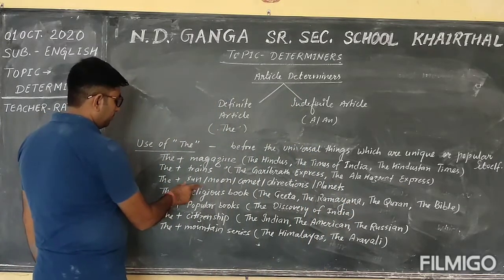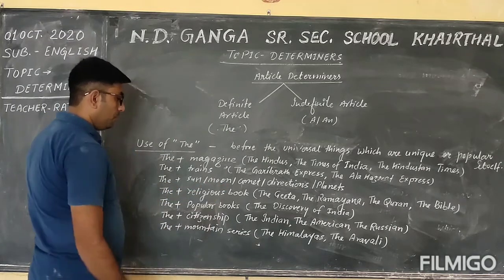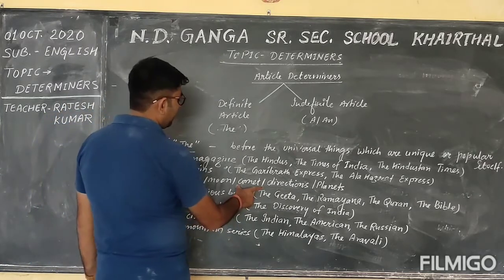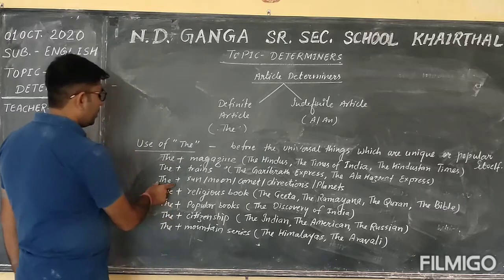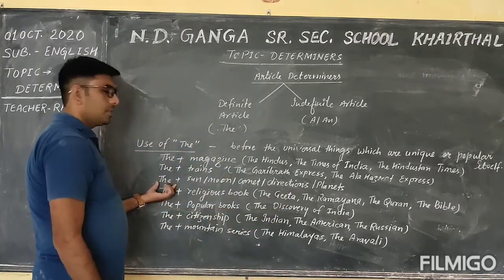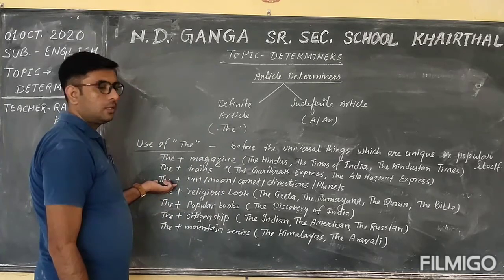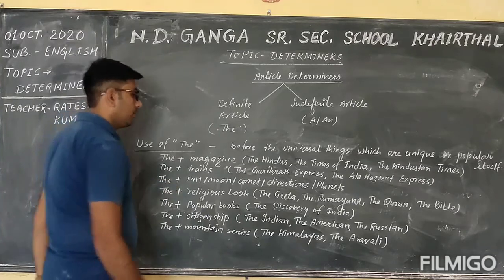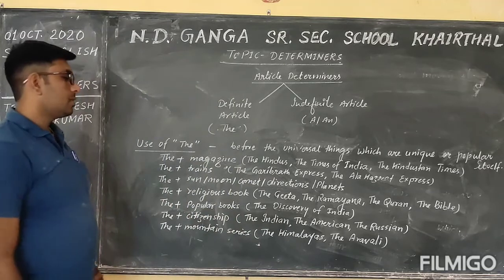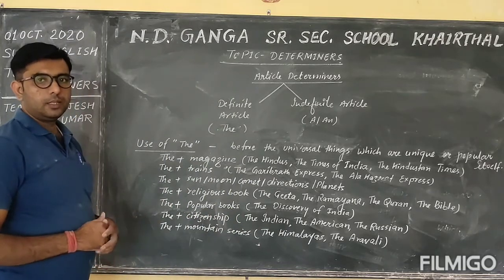Before the sun, article the. Before the moon, use article the. Before any comet, use article the. Before any directions, use article the, such as the east, the west, the north, the south. Before the planets, we use article the, such as the Venus, the Saturn, the Earth.